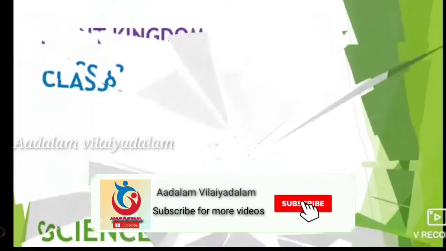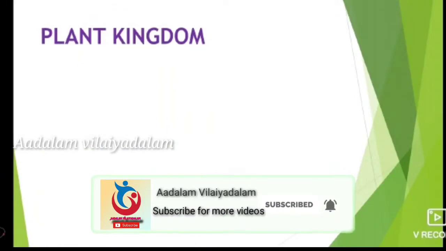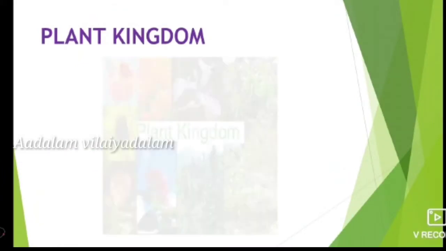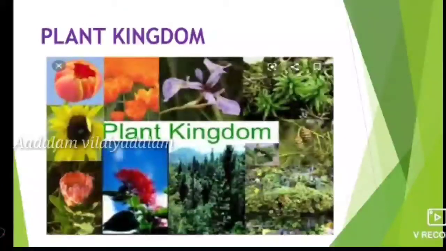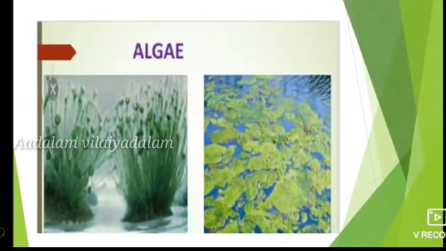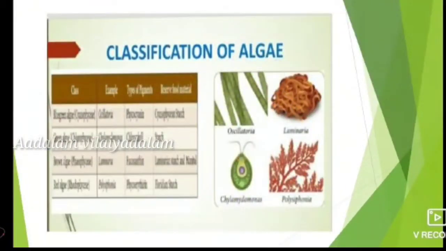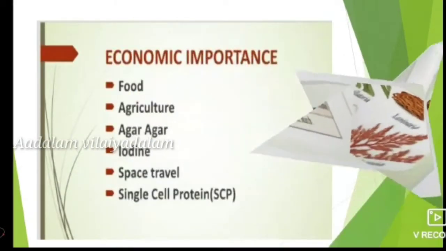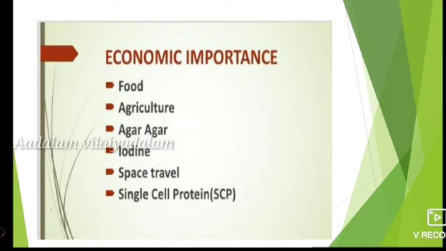In the previous class, I explained about plant kingdom, unit 17. In this topic, we already discussed algae, classifications of algae such as blue-green algae, green algae, brown and red algae, and the economic importance of algae.